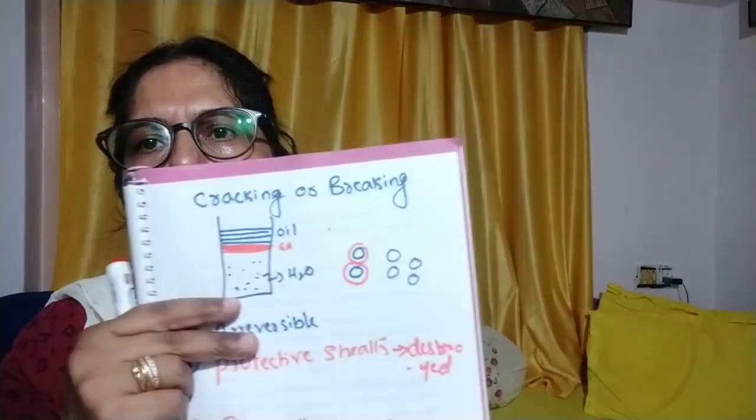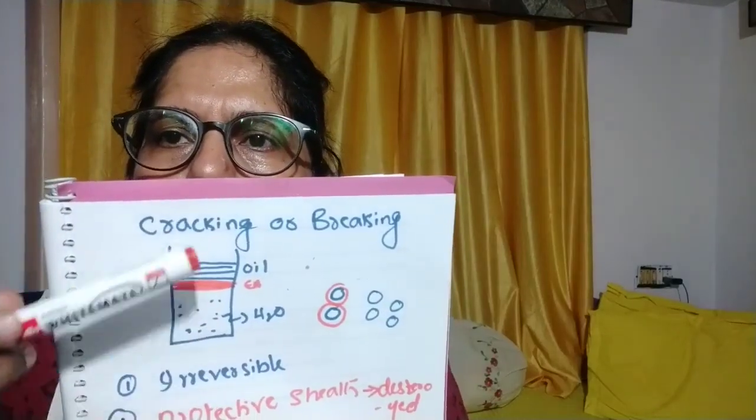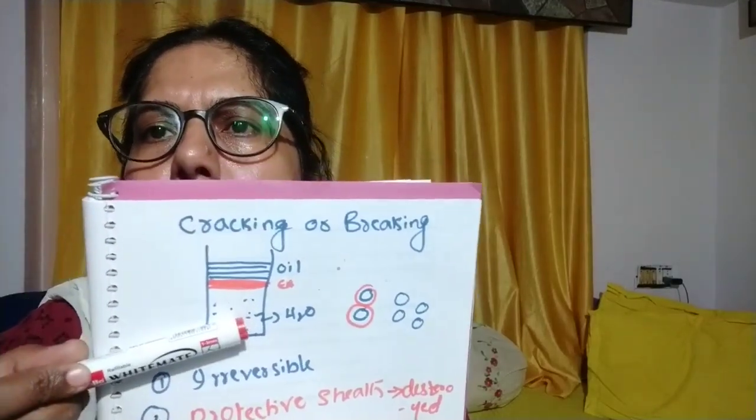Now the fourth one is cracking or breaking. Here it is complete destruction. This is a completely irreversible process. If cracking takes place, we can't redisperse again and get the normal emulsion. If cracking occurs, we have to throw the emulsion. Here I have shown pictorially the complete separation of the oil phase from the water.